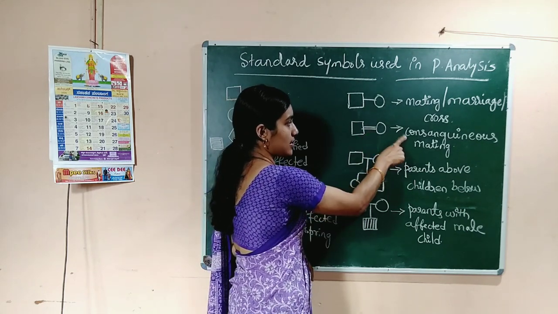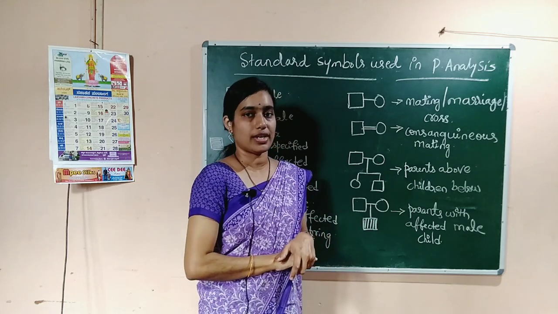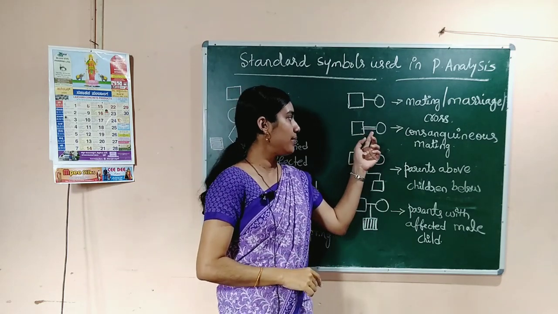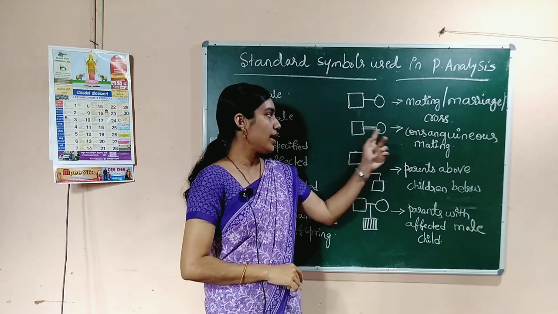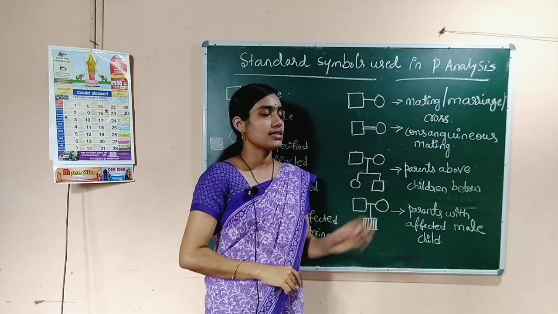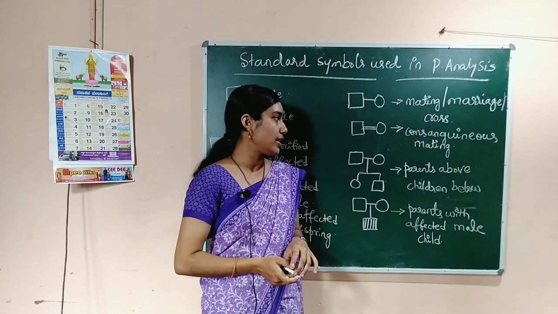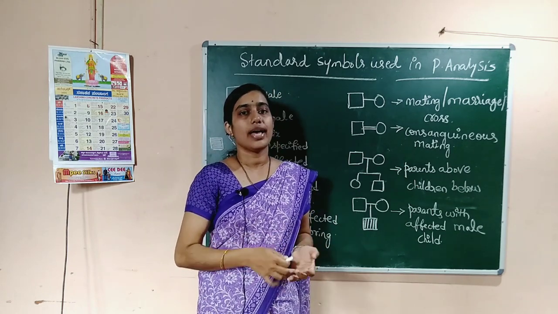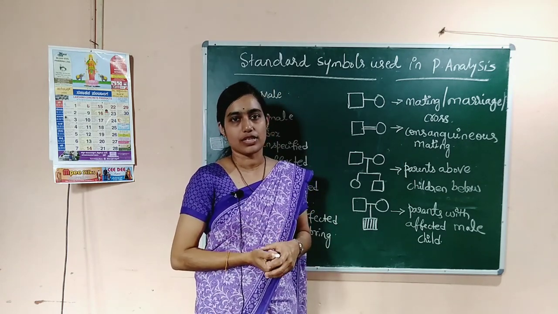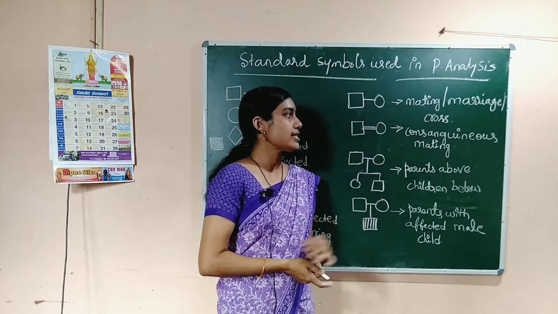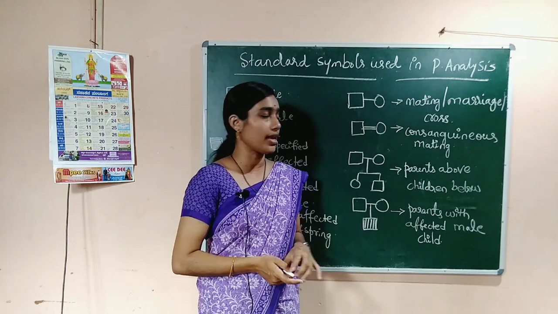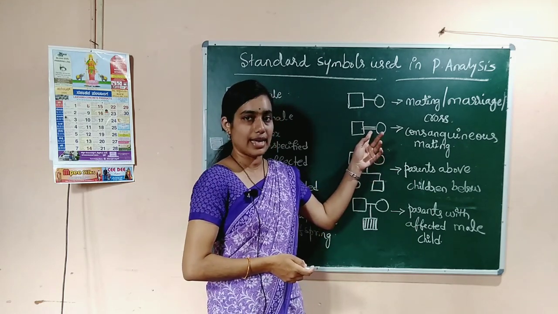This indicates the consanguineous mating. So, double lines between the square and circle, that means between male and female, indicate the consanguineous mating, that is nothing but marriage between relatives. Marriage between relatives is called consanguineous mating, indicated by double lines here.